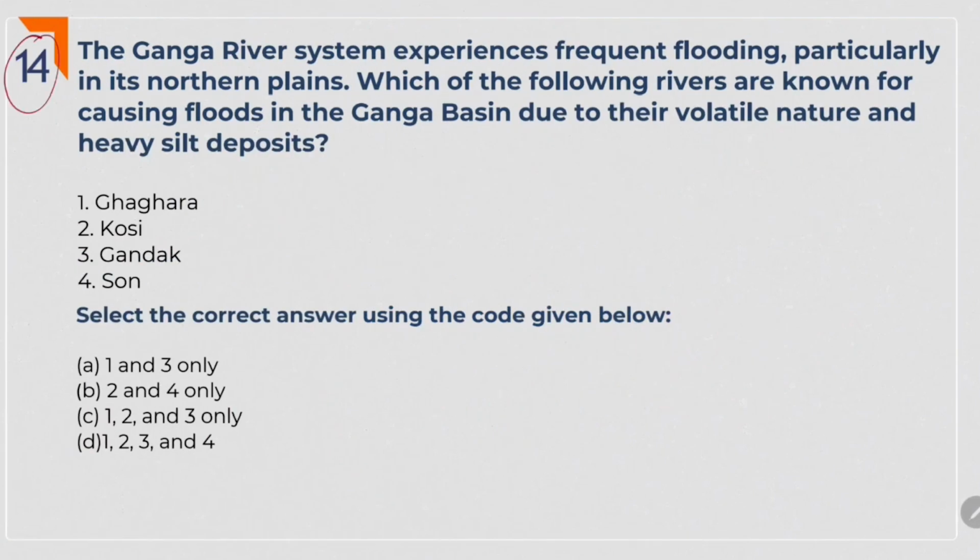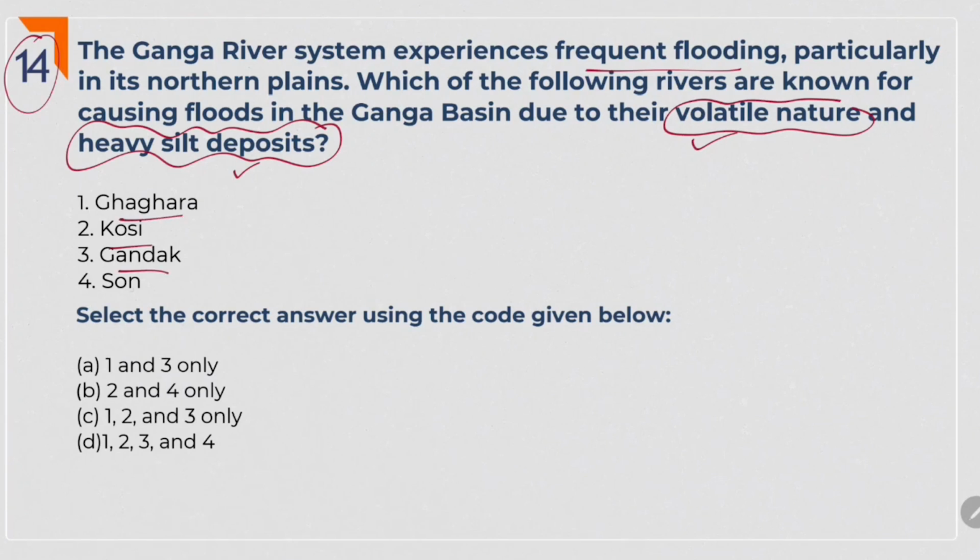Next one. The Ganga river system experiences frequent flooding, particularly in its northern plains. Which of the following rivers are known for causing floods in the Ganga basin due to their volatile nature and heavy silt deposits? Here we should focus on which rivers are volatile in nature and which carry heavy silt.